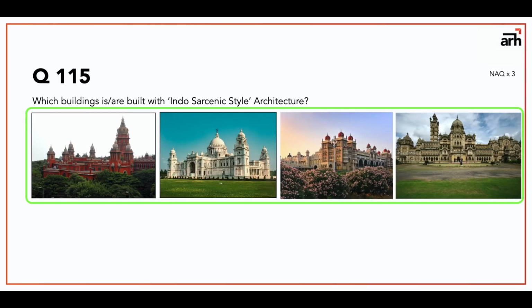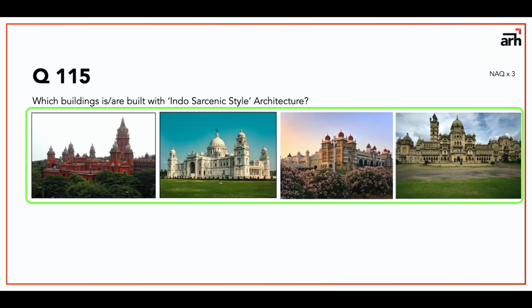Question number 115, which is an MSQ, says which buildings are built with Indo-Saracenic style architecture. Indo-Saracenic style is a style developed by British architects when they came to India, where they mixed their colonial style architecture with our traditional architecture of Mughal and other styles. So that is called Indo-Saracenic style.